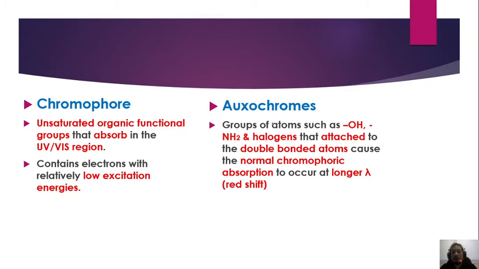For auxochrome, group of atoms such as hydroxide, amine dan juga halogen that attach to the double bond atom cause the normal chromophoric absorption to occur at longer wavelength. Longer wavelength atau dikenali sebagai redshift. So nanti saya akan tunjukkan sedikitlah what is the redshift, what is the blue shift dan sebagainya.